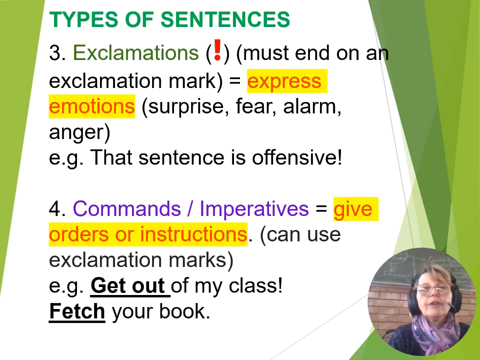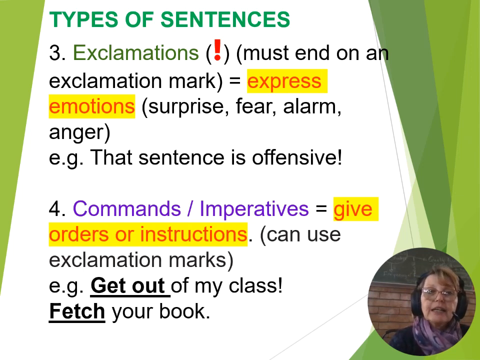Then we have our exclamations, with the exclamation mark, and an exclamation sentence has to have an exclamation mark. And what does the exclamation sentence do? It expresses emotions, things like surprise, fear, alarm, or anger. For instance, you could say something like, that sentence is offensive! It's expressing emotion of disgust or horror, or it could be even surprise, but it's expressing an emotion, and that makes it an exclamation sentence.